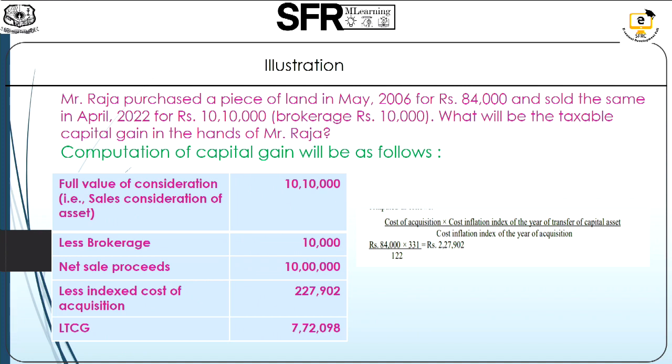So the indexed cost of acquisition is calculated by using the formula given in the slide. Using that, the indexed cost of acquisition amounts to 2,27,902. Thus, the computed long-term capital gain is 7,72,098. If suppose the cost of improvement is given in the problem, then that also is to be indexed like this and the capital gain is to be calculated.